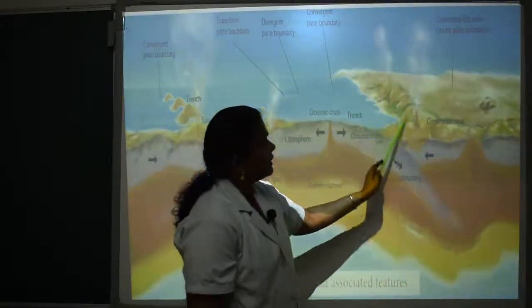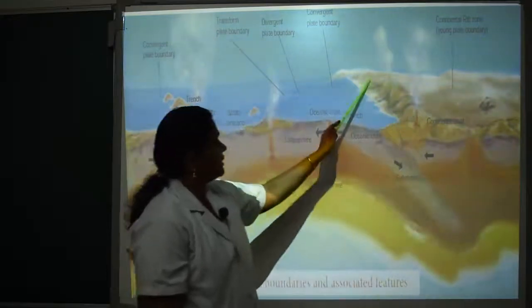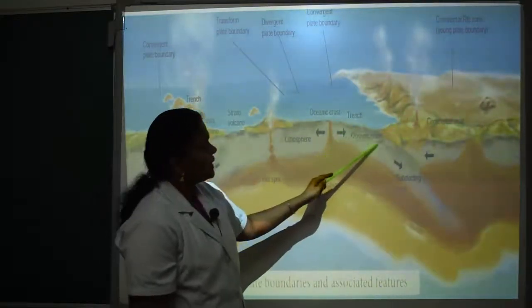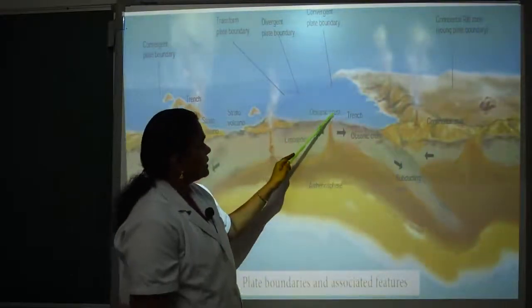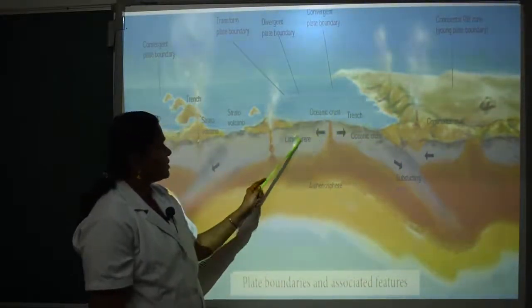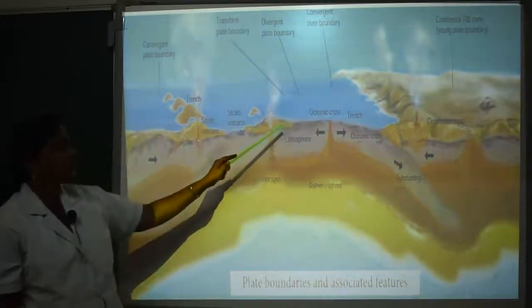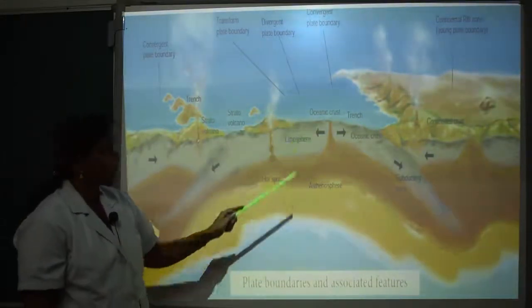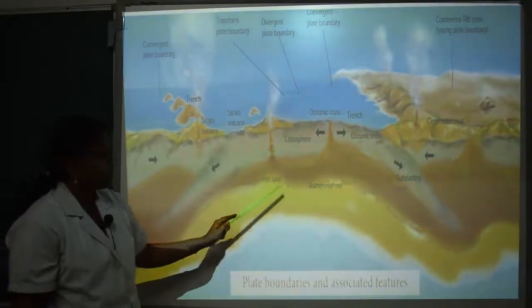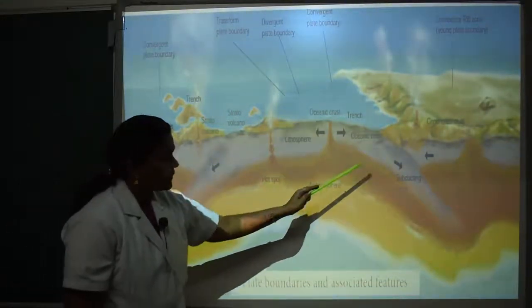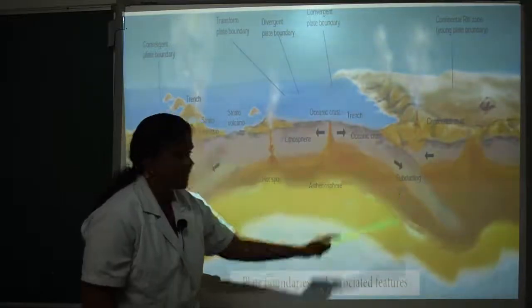These regions are the continental crust. These are the oceanic crust, and the trench. This is the lithosphere, known as the earth surface or earth crust. This is the hot spot, asthenosphere, subducting plate, etc.